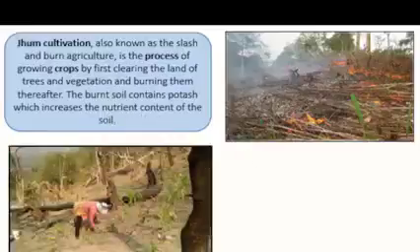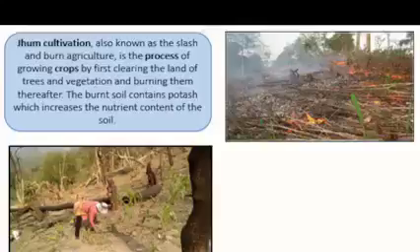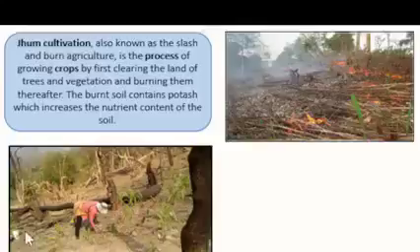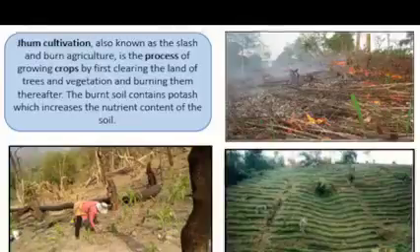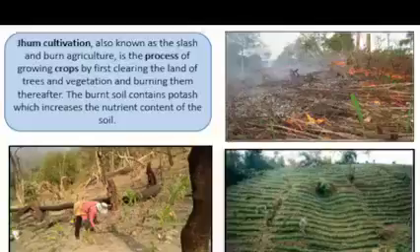And after this process, when the soil is ready for cultivation, they sow the seeds, and here we can see they are planting trees also, and after that they can harvest these crops from their hill slopes.